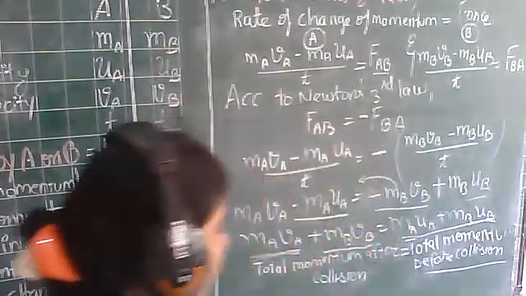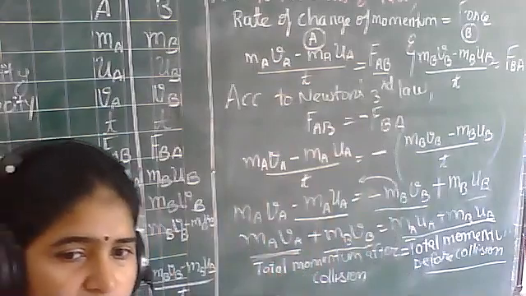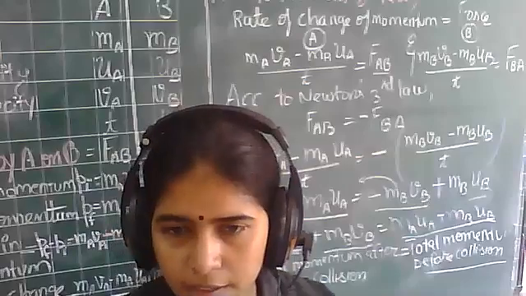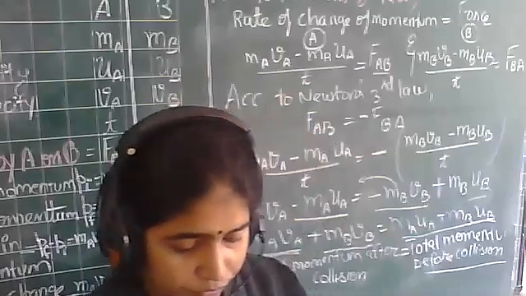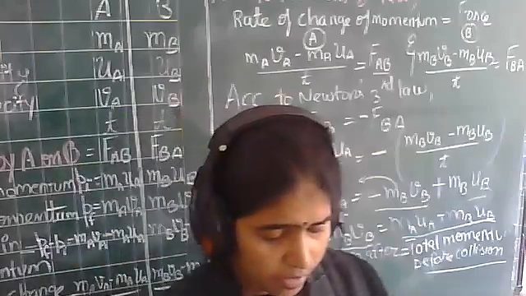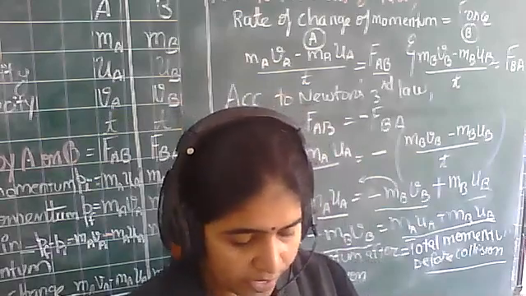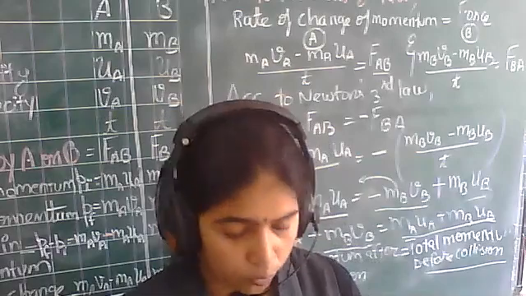After this derivation you need to write the statement of the law. What is the statement of the law? So underline the second line of the para above activity 9.5, page number 124.